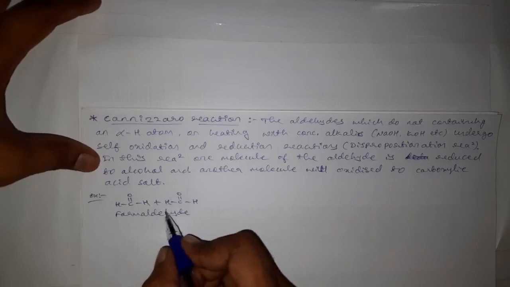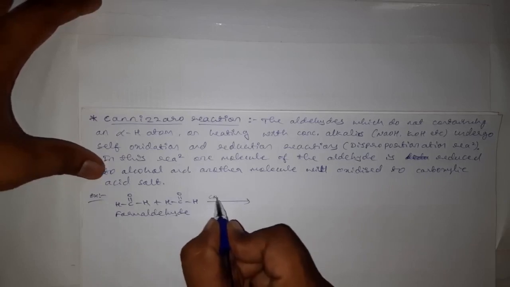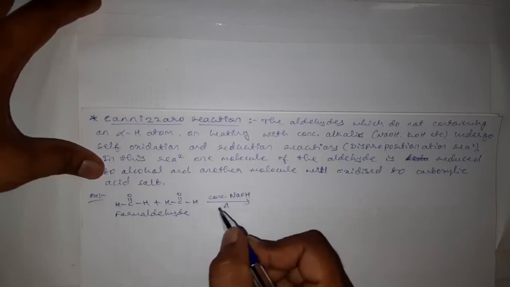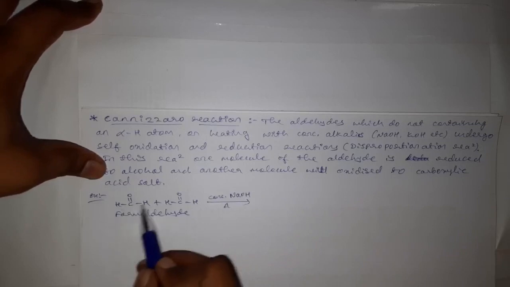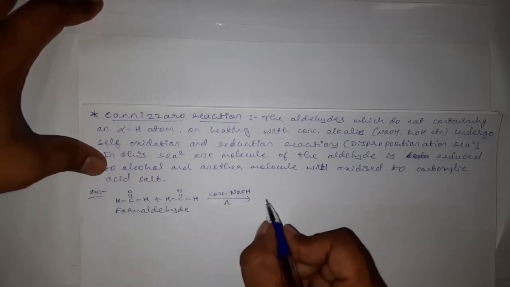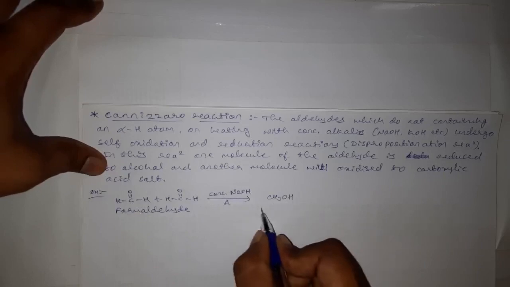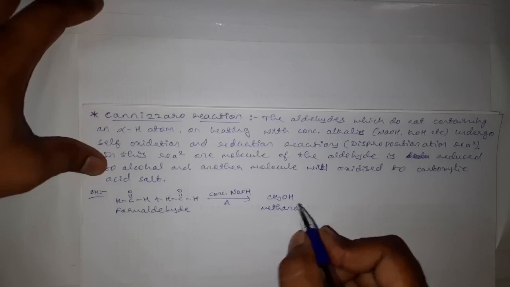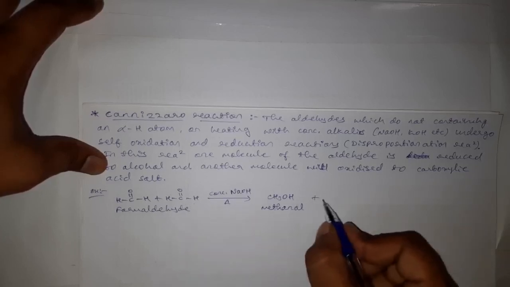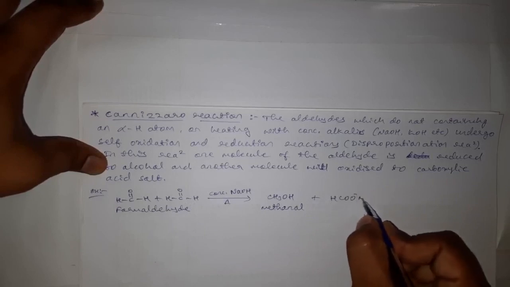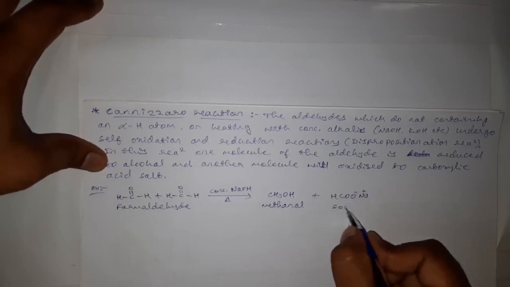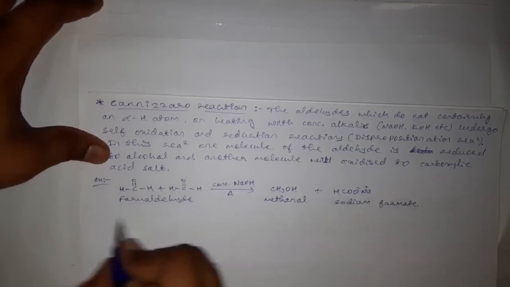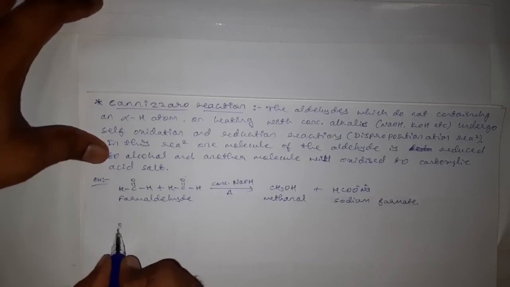When two molecules of formaldehyde are treated or heated in presence of concentrated sodium hydroxide, one of the formaldehyde molecules will be reduced to the corresponding alcohol, that is methanol. Another molecule of the aldehyde will be oxidized to the corresponding carboxylic acid salt. This is sodium formate, the sodium salt.